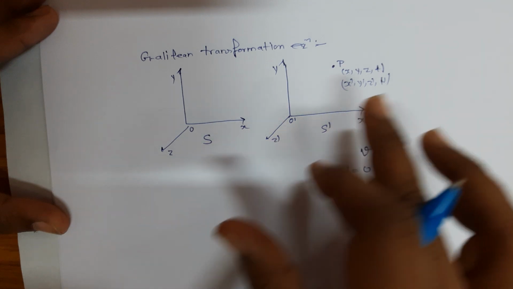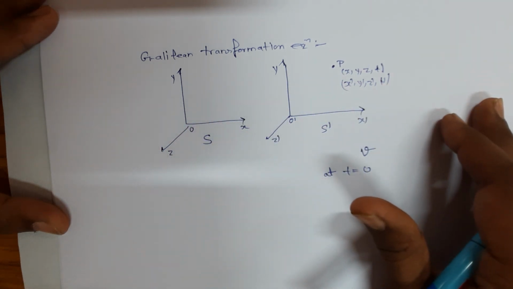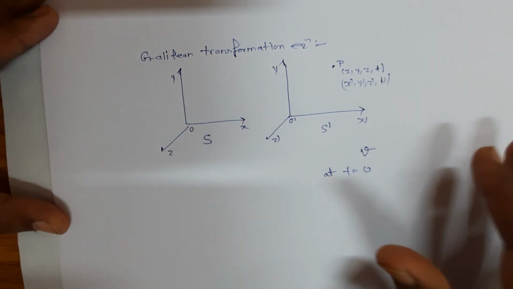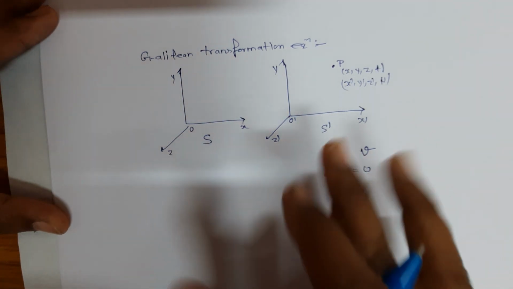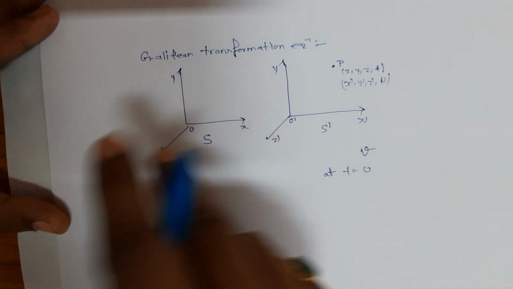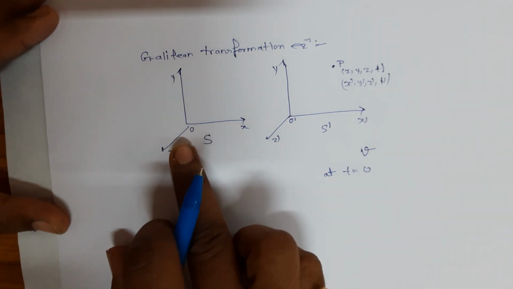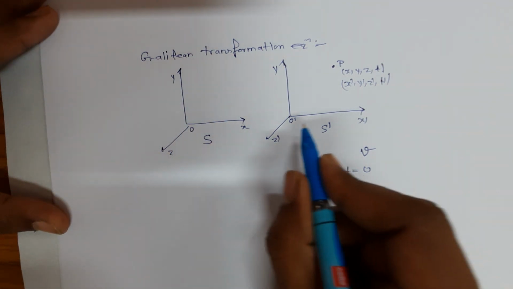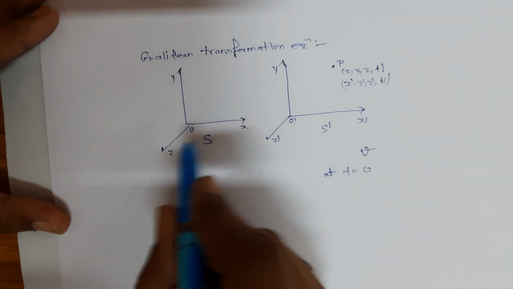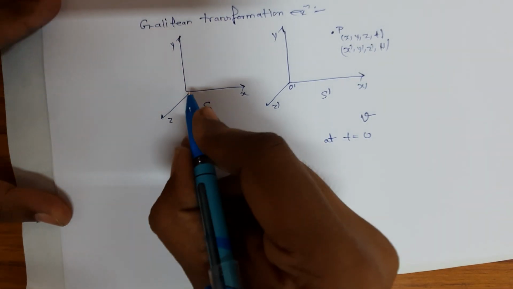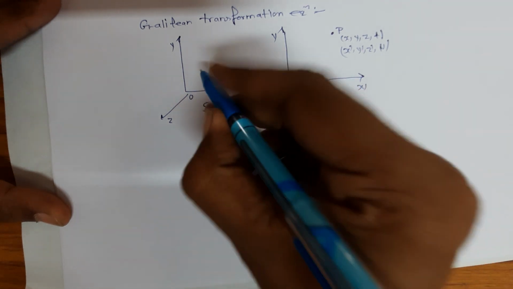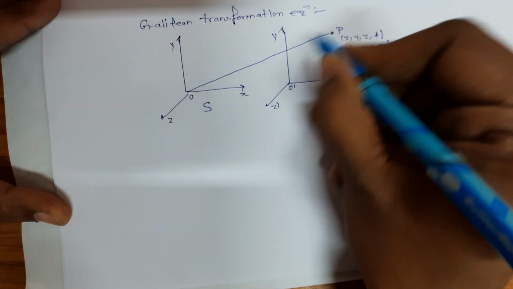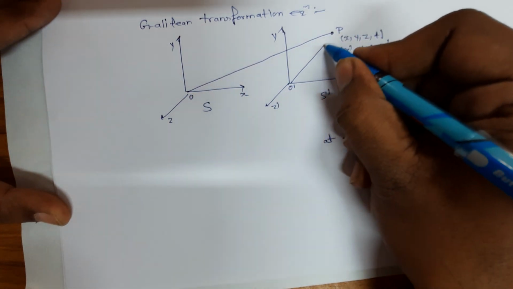The equations which relate the observations of two different inertial frames of reference are known as the Galilean transformation equations. Here in this case, we will assume that S dash is moving in the positive x direction with respect to S with constant velocity v, and initially the origins of both frames of reference coincide. In order to establish the relation between these two observations, let's draw the position vector to the point in space P from origin O and also from O dash.